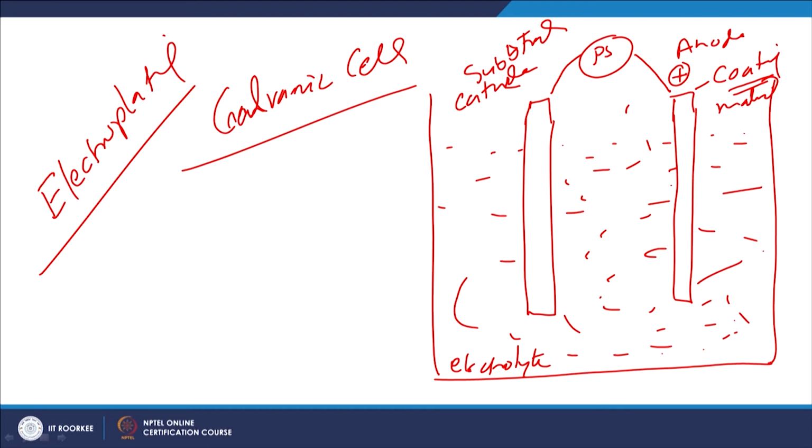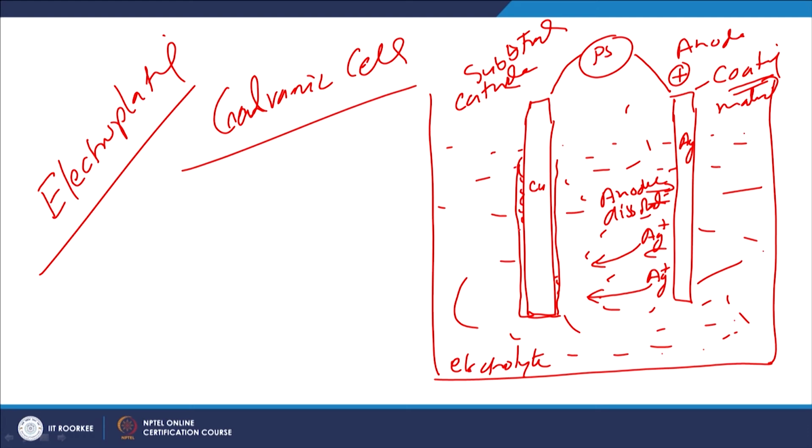So, at the anode, the anodic dissolution takes place. Here, say if this is copper on which the coating of silver is to be applied, the anodic dissolution will lead to silver ions being produced through this electrolysis process, and these ions through the electrolyte will move towards the surface of the cathode, and here they will get deposited. So, the coating of the silver will get deposited onto the surface of the substrate.